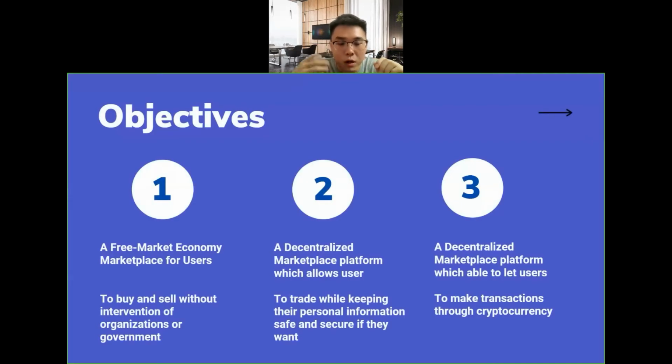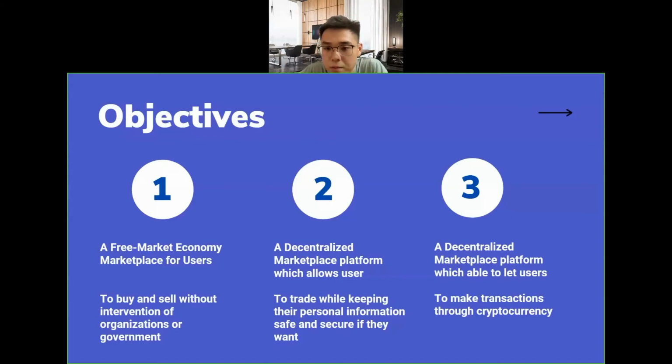So for the objective, what I want to build is a free market economy marketplace where people are able to buy and sell without restrictions. Because they are buying through their decentralized wallet, as long as they have their public key, they can already trade. There's no need for them to show their names, but if they want, they can. But it's not needed. In this way, they could keep their personal information safe.